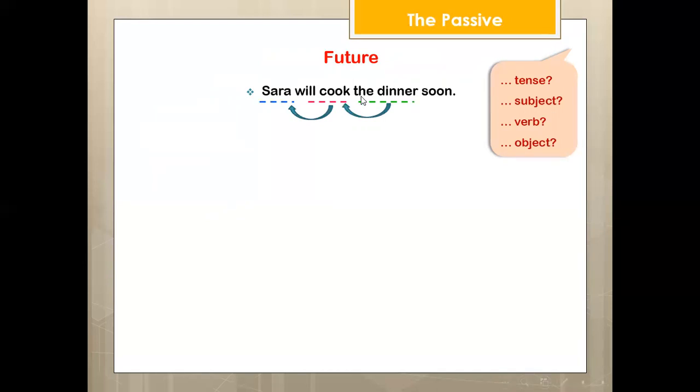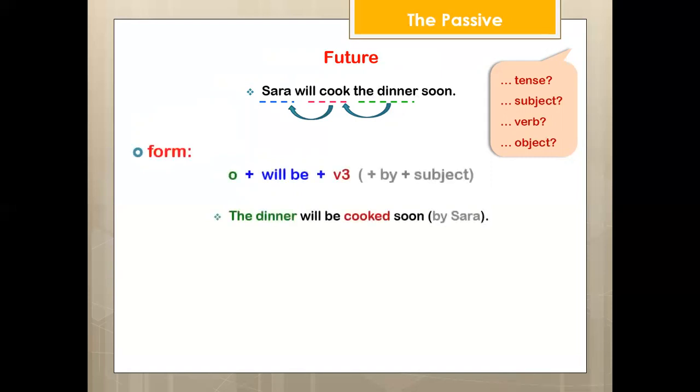So as to begin the passive sentence with the object, which is the dinner. We add will be. So the dinner will be cooked, plus verb 3, soon. The dinner will be cooked soon by Sarah.